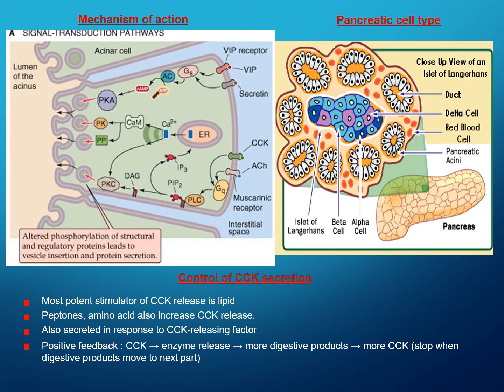The CCK secretion is controlled mainly by four factors. The first one, the most potent stimulator of CCK release, is lipid. Once a fat-rich food product is ingested, the CCK release is stimulated. Likewise, peptones and amino acids also increase CCK release. It is also secreted in response to some CCK releasing factor.